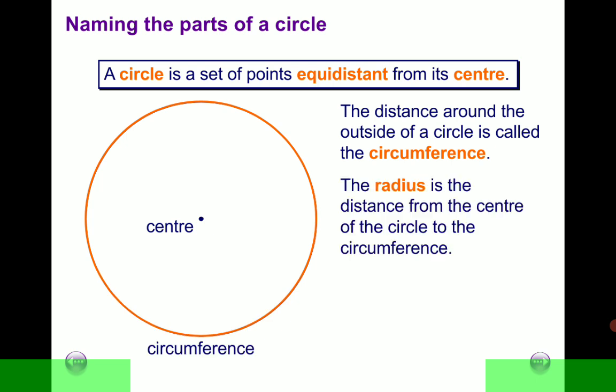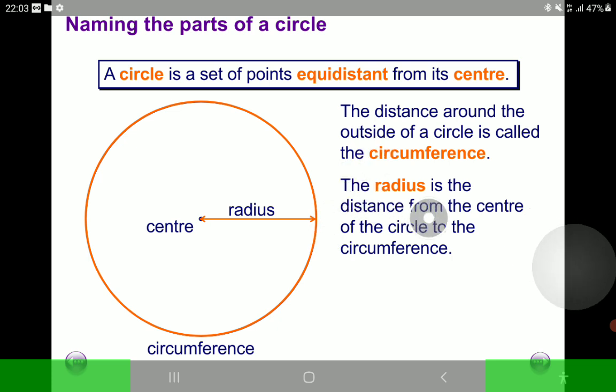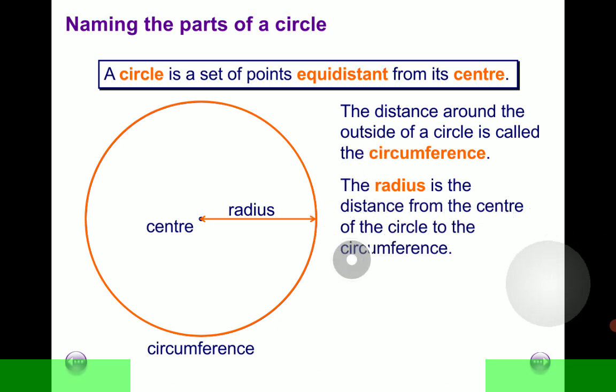Now, if you draw a line from the center of a circle, such a distance is called radius. So the radius is simply defined as the distance from the center of the circle to the circumference. If you consider this as a center and you draw a line from such a center to any point on the circumference, such a line is called radius.